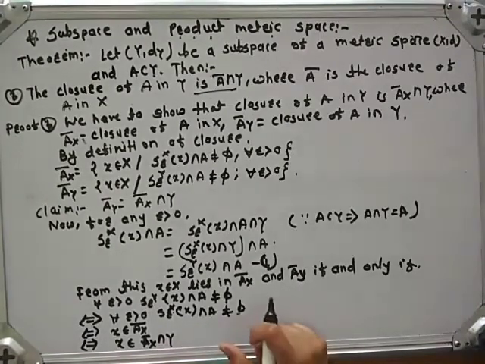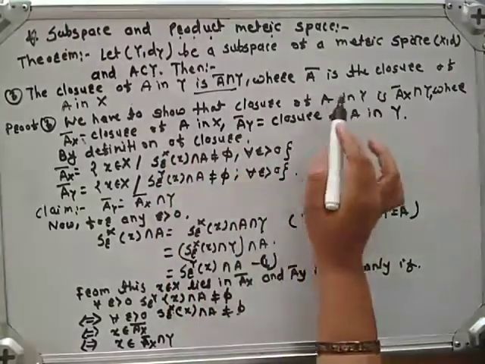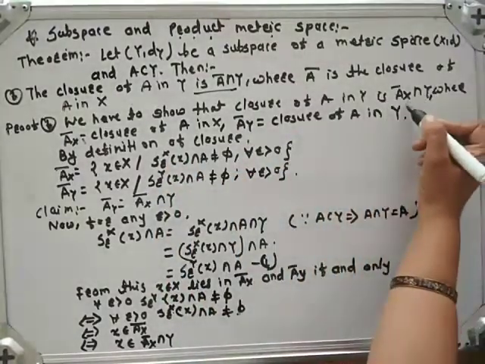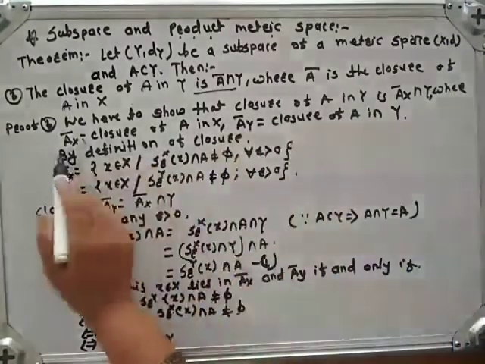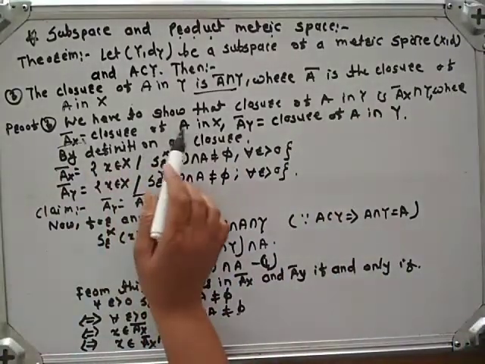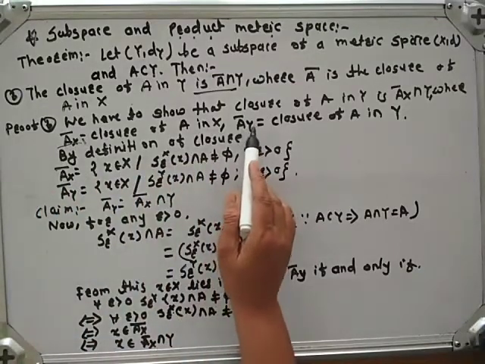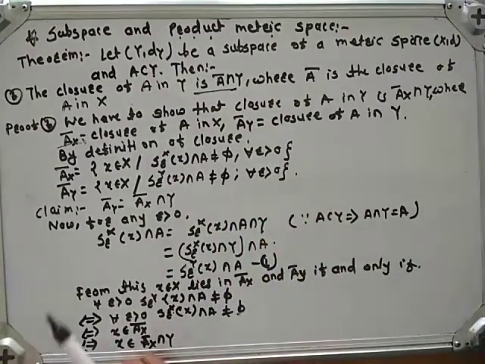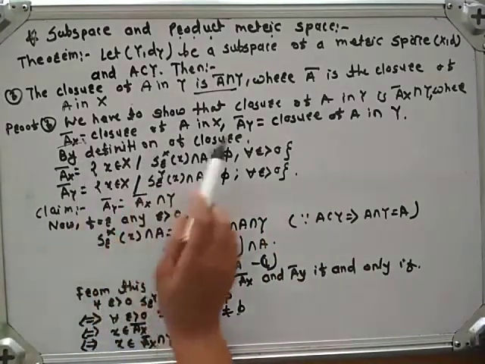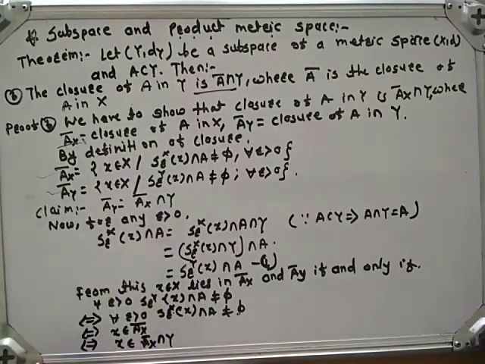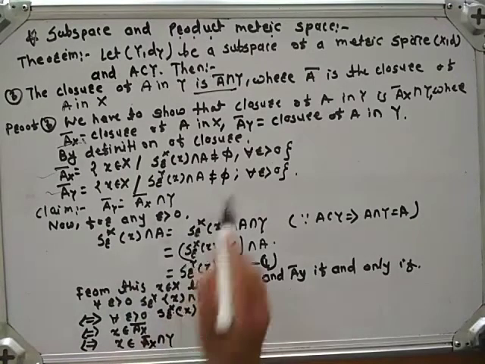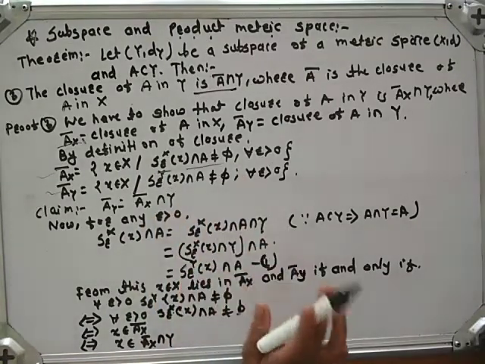See here, proof of the theorem. We have to show that closure of A in Y is A closure X intersection Y, where A closure X is the closure of A in X and A closure Y is the closure of A in Y. By definition of closure, we have already seen the definition of closure.